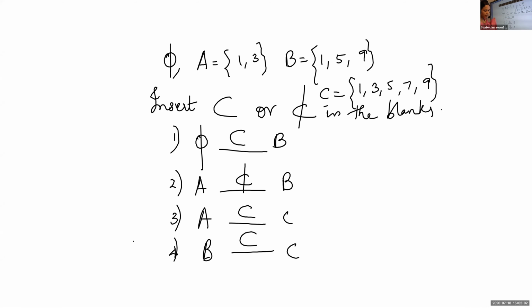Next heading, write the next heading, power set. The next set we are going to learn is the power set. Imagine, suppose at home 3 persons are there. Mummy is there, daddy is there, and one child is there.